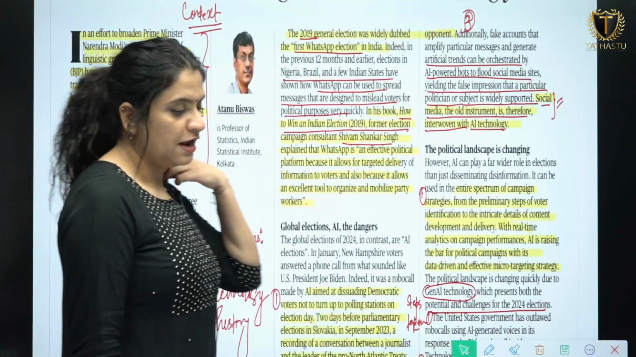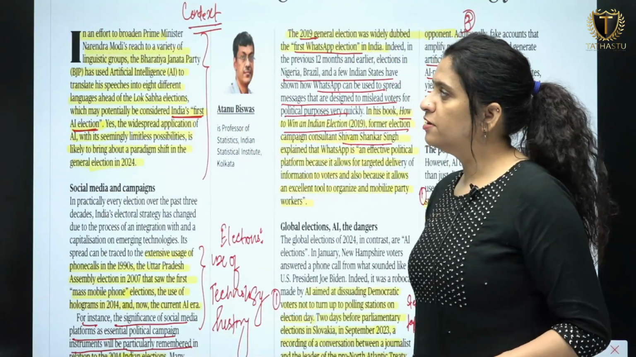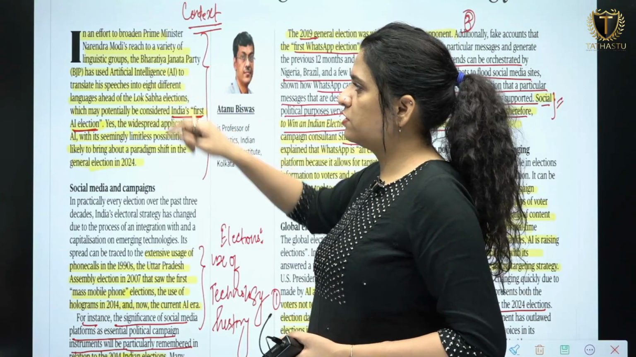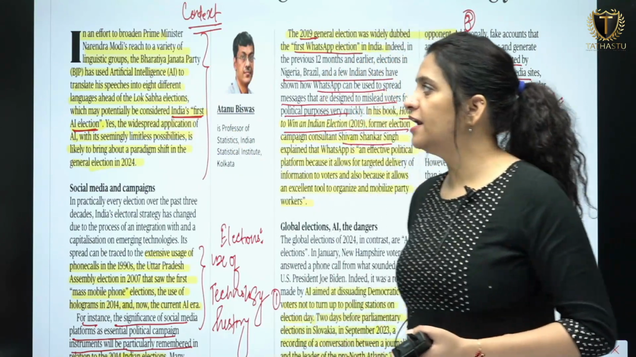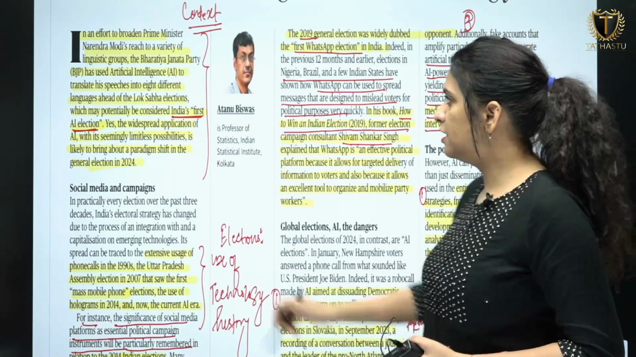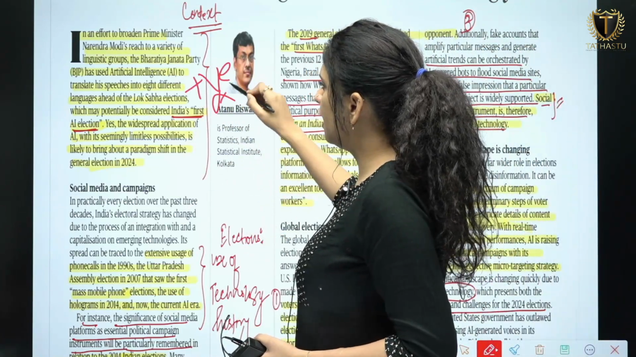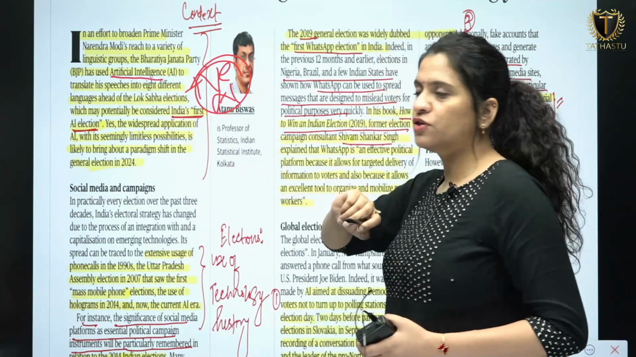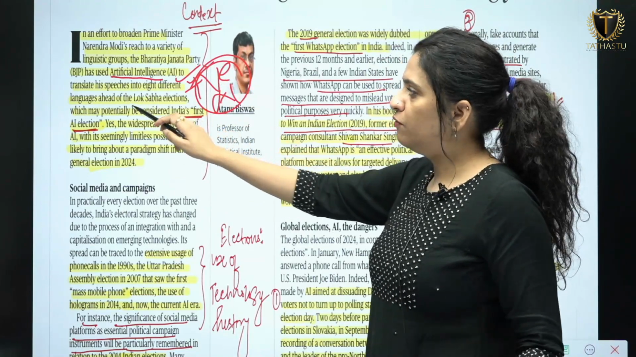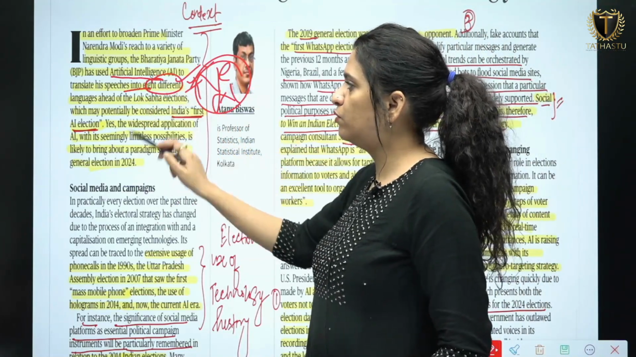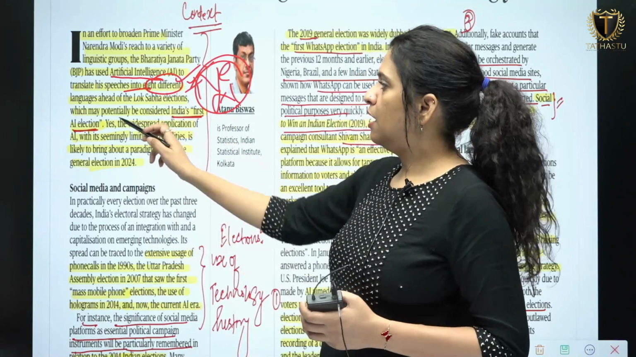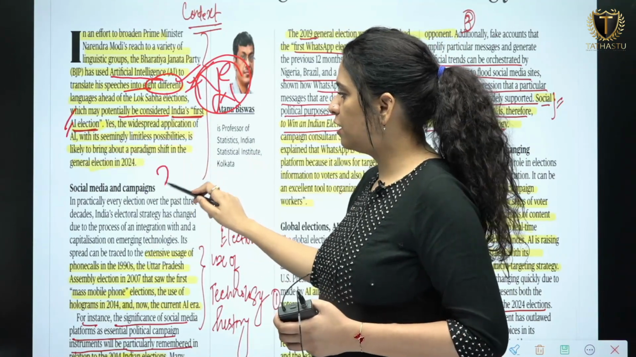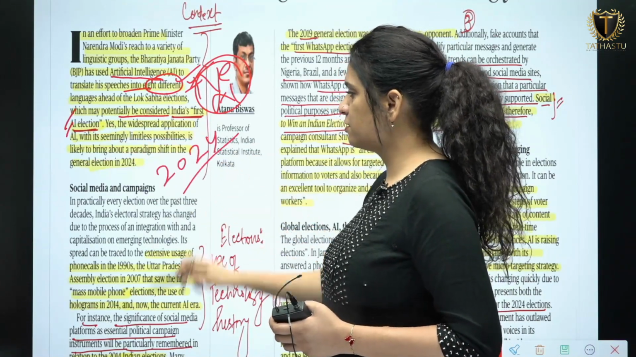So what is the context? In an effort to broaden Prime Minister Narendra Modi's reach to a variety of linguistic groups, the Bharatiya Janata Party has used artificial intelligence to translate his speeches into 8 different languages. So this is a positive use of AI that you can quote. So AI is used to convert the Prime Minister's speeches into 8 different languages so that it reaches maximum masses, which may potentially be considered as India's first AI election. अगर ये यूज होता है तो 2024 को इंडिया का फर्स्ट AI इलेक्शन बोला जाएगा.